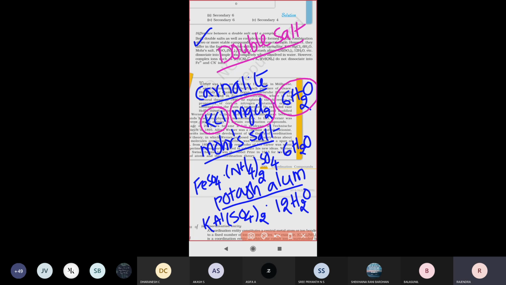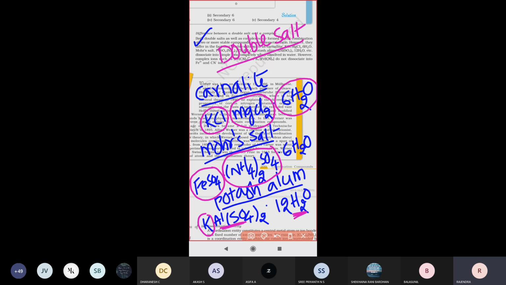Next one, Mohr's salt. This also has two salts: ferrous sulfate, and next, ammonium sulfate, another salt. Two salts are present in water. Next, potash alum: potassium sulfate is one formula, and aluminum sulfate is another. So two ionic salts are present in water. This kind of salt is called a double salt.